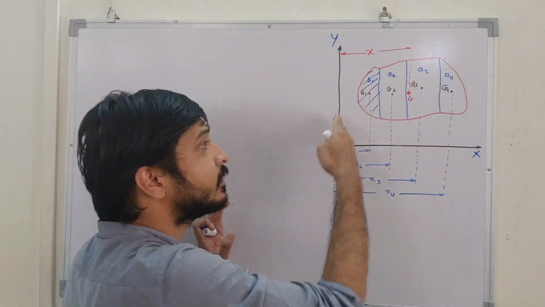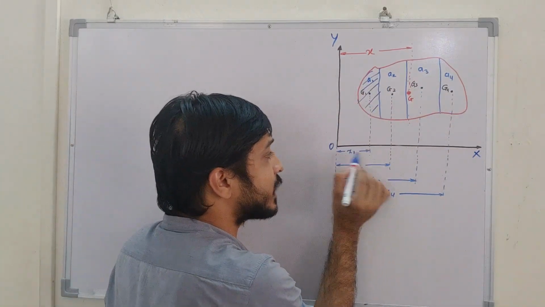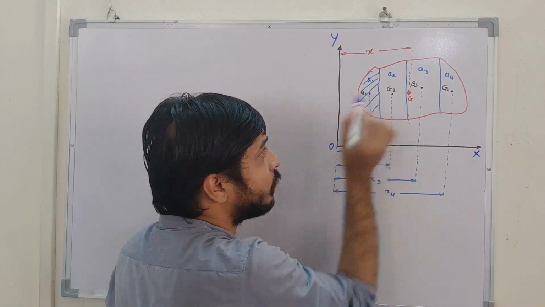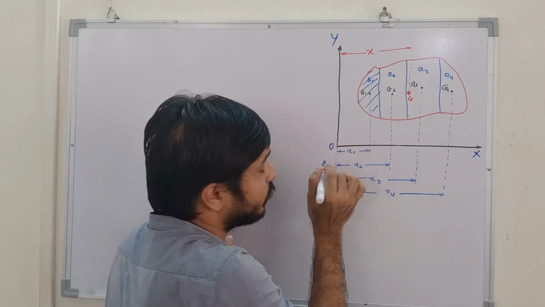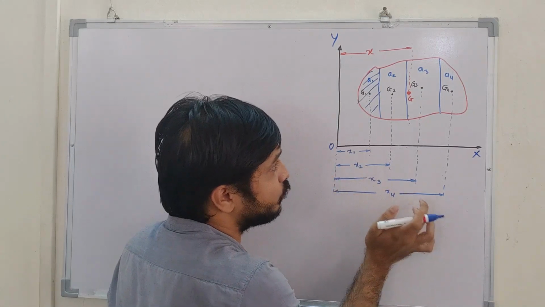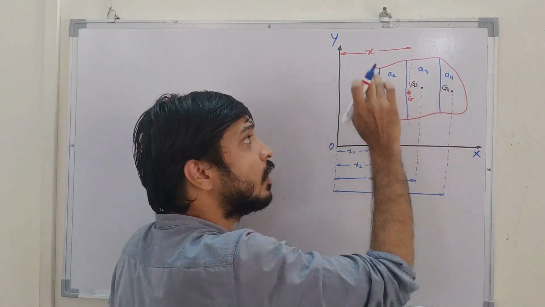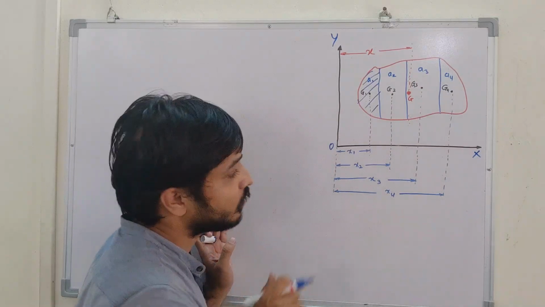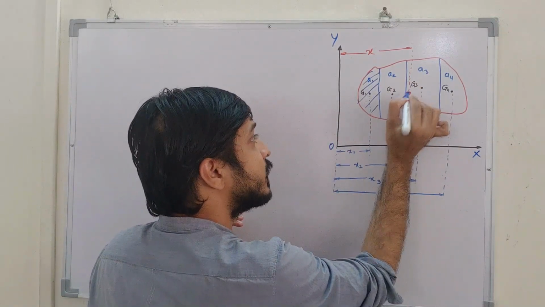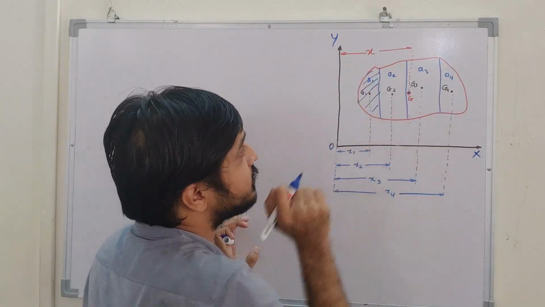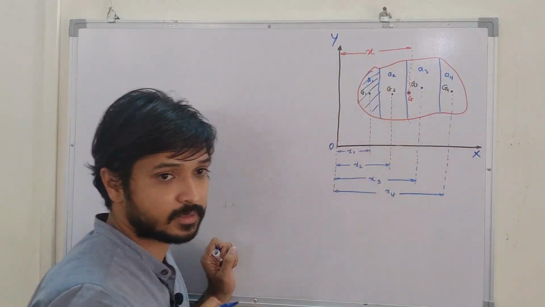Okay, so now we have found out, and let this x1 be the distance of the centroid of A1 from the OI axis. Similarly, x2, x3, x4 be the distances of the CG of the respective areas. Suppose this is the point G where the centroid of the whole figure is. Let me take it as x.